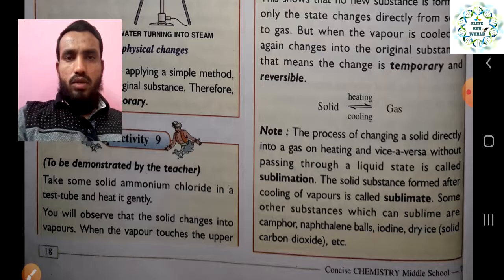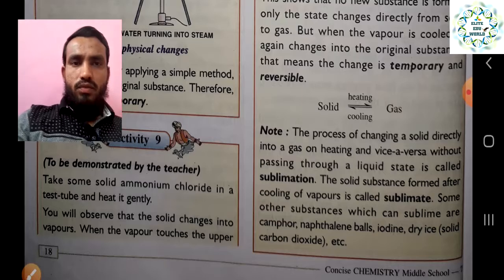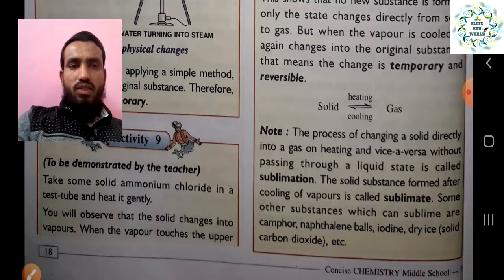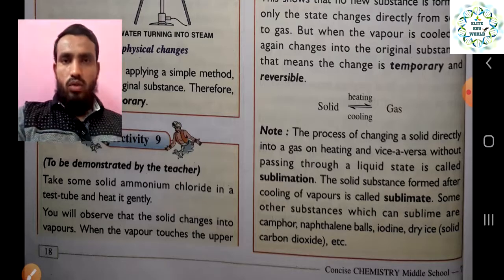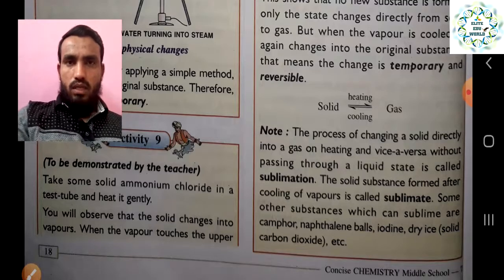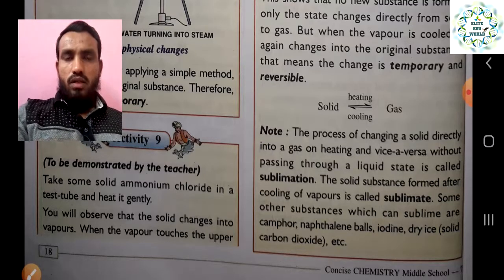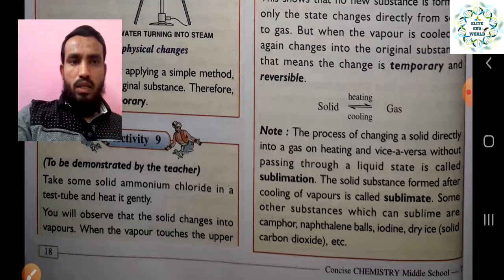Like we have seen the example of ammonium chloride, it is called a sublimate. And some other substances which can sublimate: you can take the example of camphor, you can take the example of naphthalene balls, which we use in our day-to-day life. So it is not going to form a liquid, it is directly evaporating. So many things we use for refreshing our rooms or in the bathrooms, that directly evaporate in the form of vapor. So that is called sublimation.